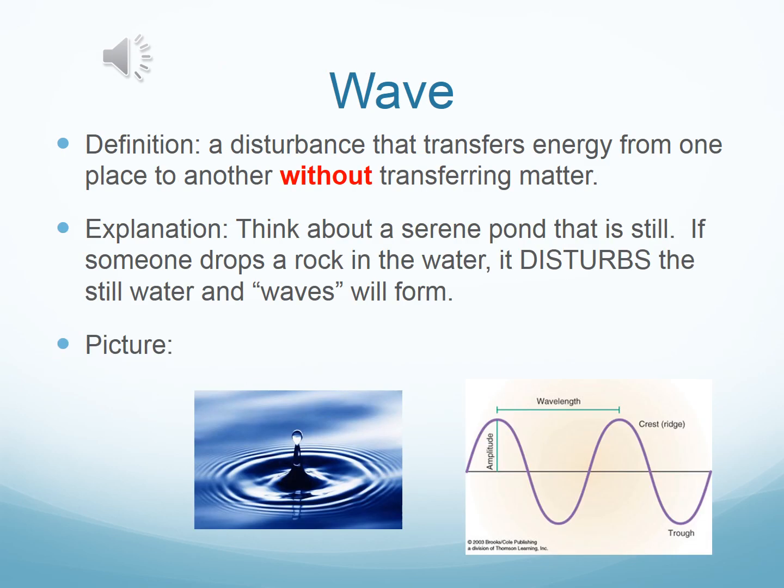The first word we're going to cover in this unit is wave, obviously, because this is the wave unit. A wave is caused by a disturbance. This disturbance transfers energy from one place to another without transferring matter.